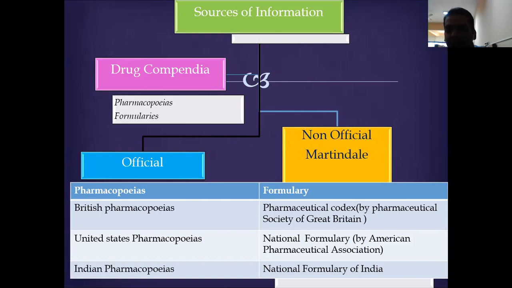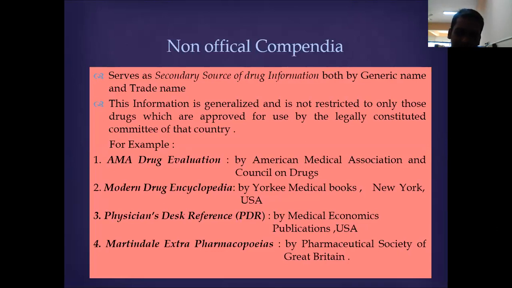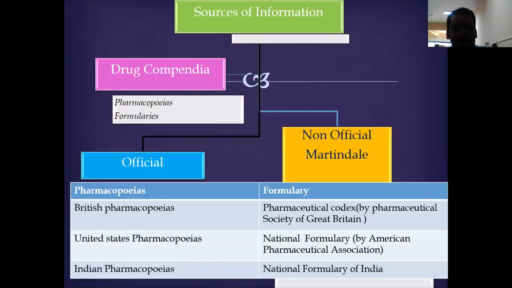Like British Pharmacopoeia, US Pharmacopoeia, Indian Pharmacopoeia. They basically provide the information on the drug substance. That is also very important while we are studying from the pharmacology viewpoint.